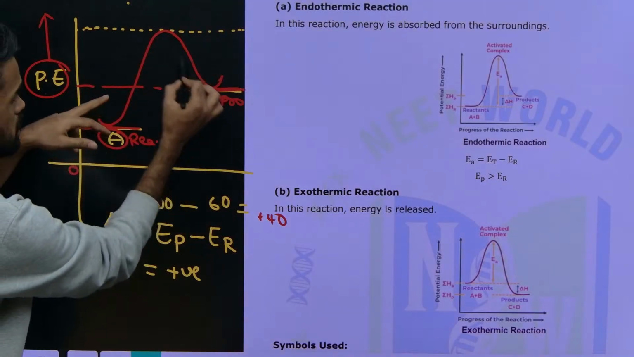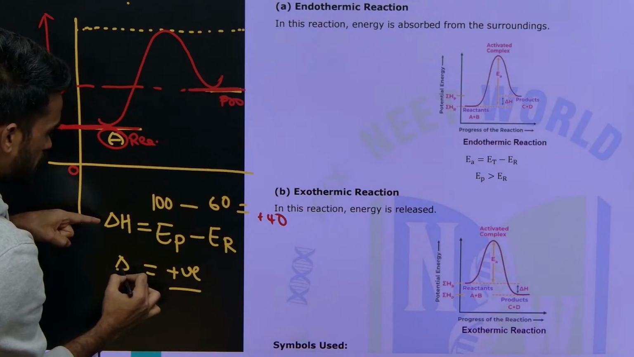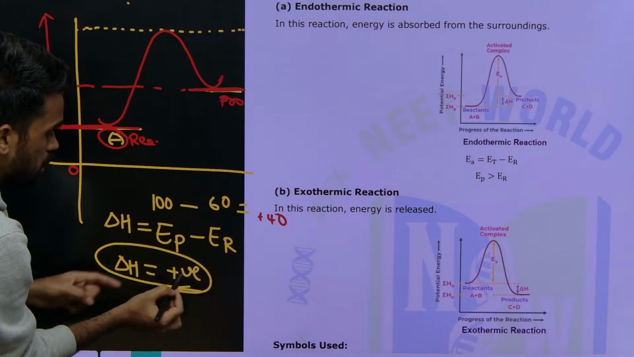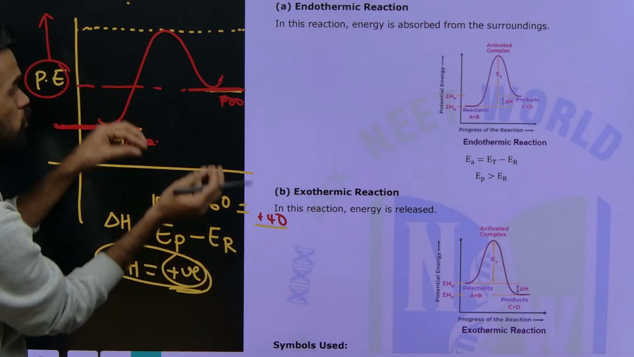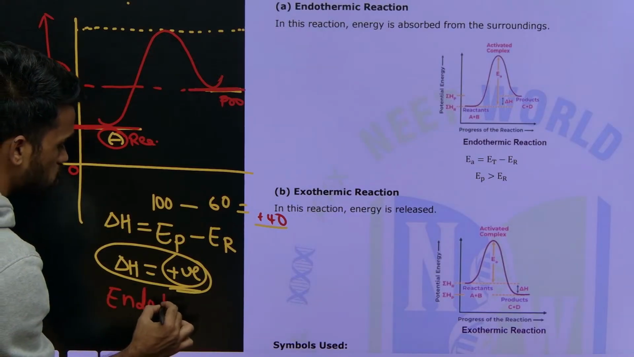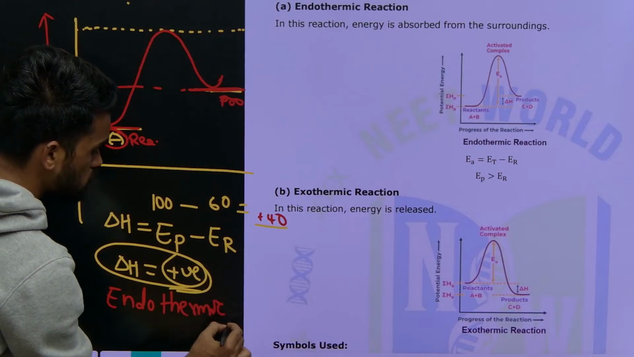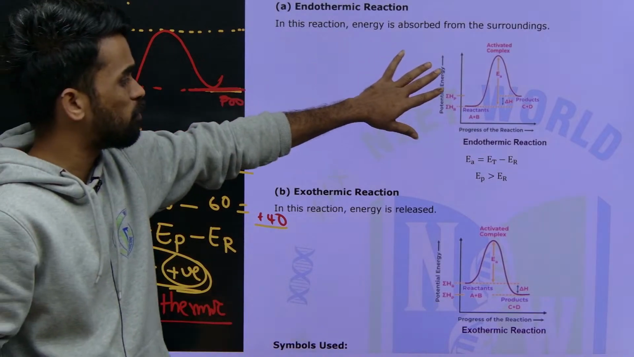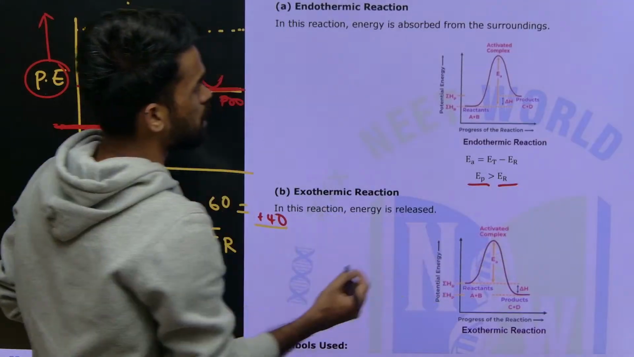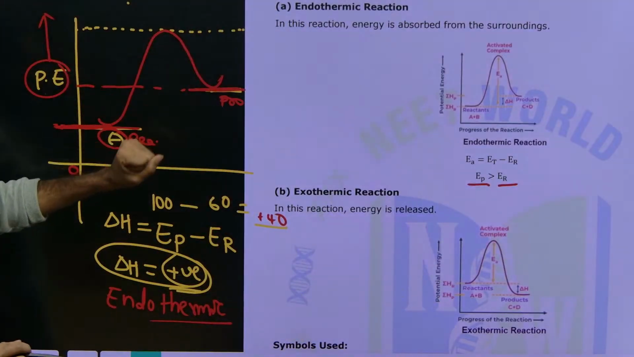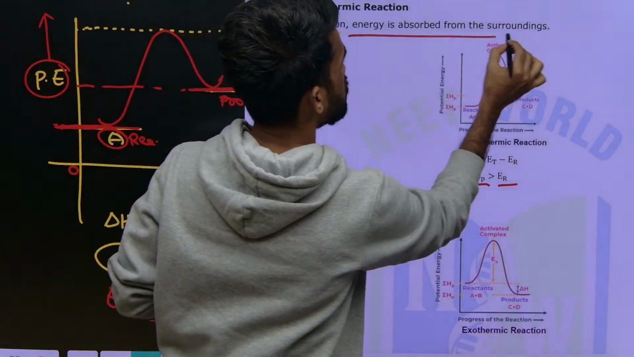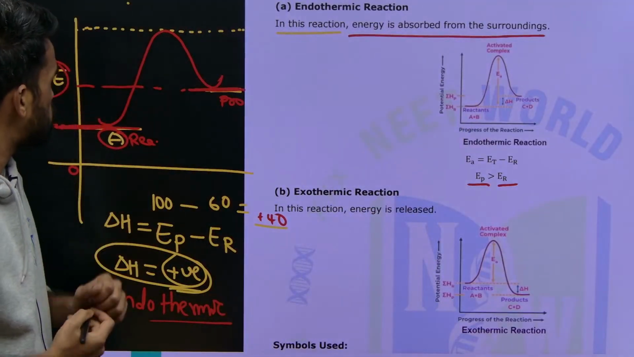Whenever you have this kind of profile, you get the enthalpy change, energy change or heat change during the reaction as a positive number. That positive number is the amount of energy absorbed during the reaction, so you should call these reactions endothermic reactions. This is the energy profile diagram for an endothermic reaction. The energy of product is greater than the energy of reactant. Remember that during this endothermic reaction, energy is absorbed from the surroundings.